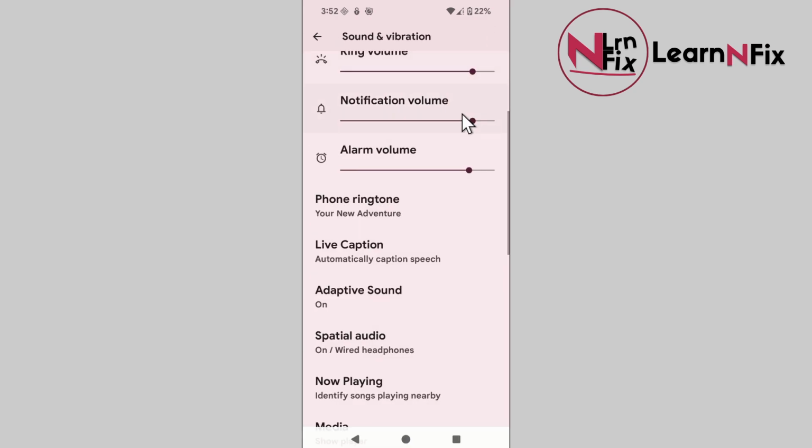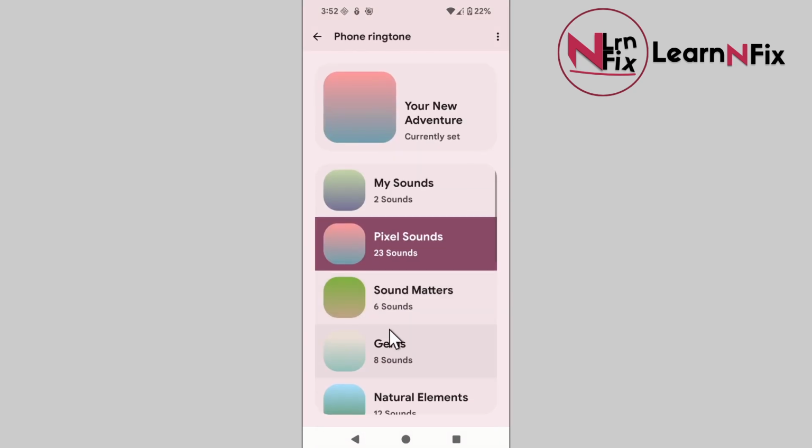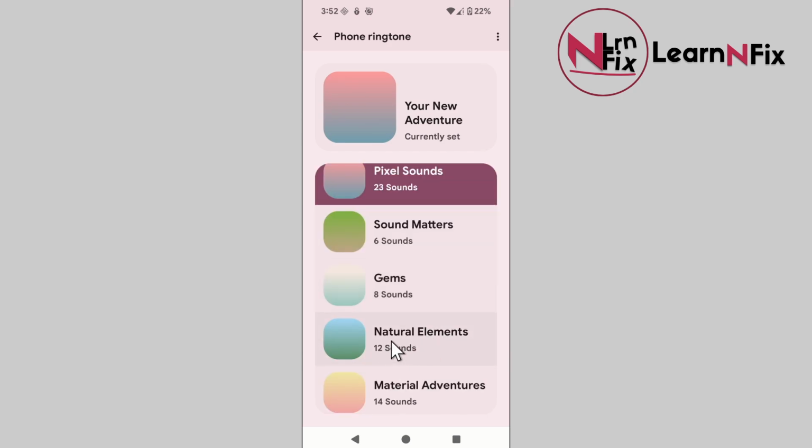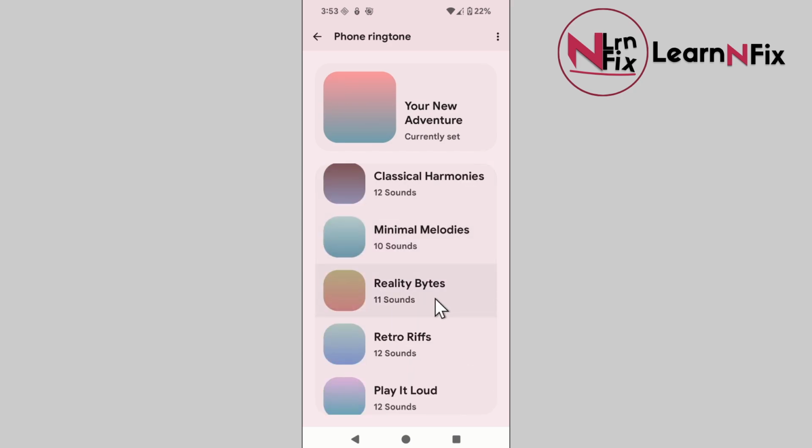So you could also change your ringtone like from your custom sounds. If you have like custom sounds, you can change it from here, or you can also like pick from sound matters or natural elements, and the list goes on and on. So, and that's pretty much it.